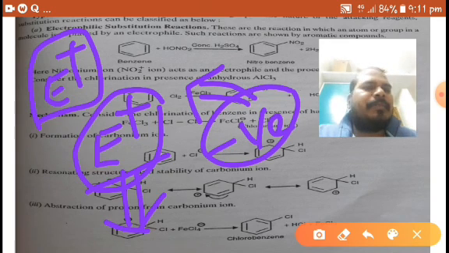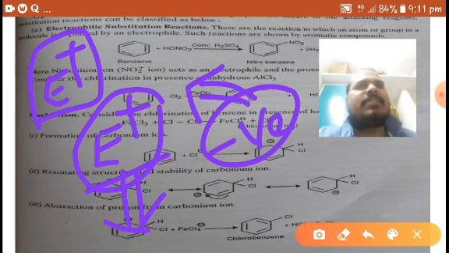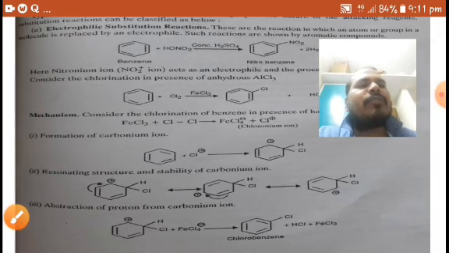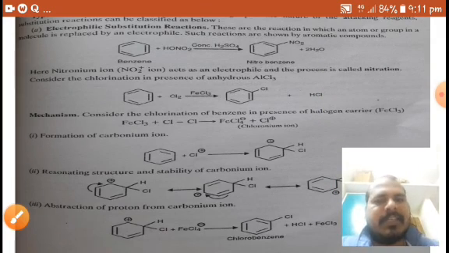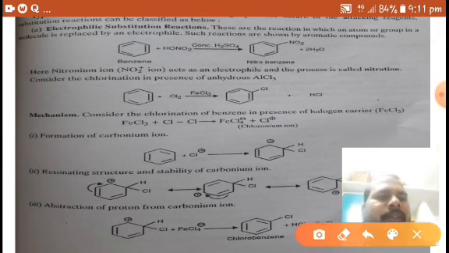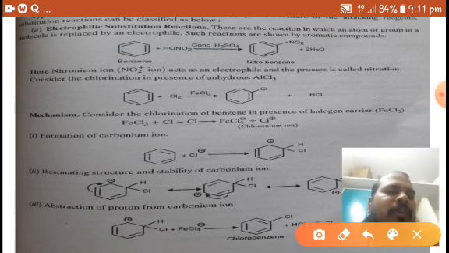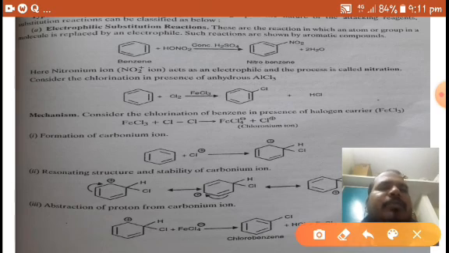Famous examples are Friedel-Crafts alkylation and Friedel-Crafts acylation. Mainly benzene undergoes electrophilic substitution reactions. Instead of participating in addition reactions, benzene undergoes substitution reactions because of its stability.